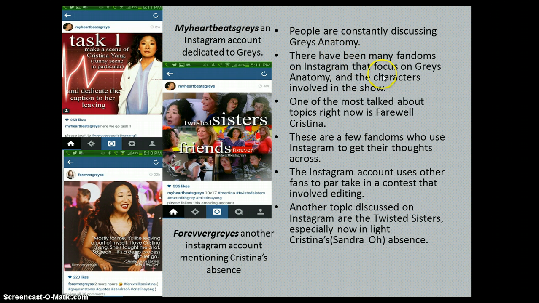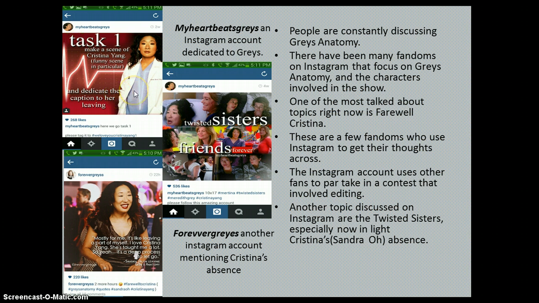So here's a look over here at some Instagram accounts. On the left-hand side is My Heart Beats Grey's, an Instagram account dedicated to Grey's Anatomy. This one that I'm pointing at is actually part of the editing contest. My Heart Beats Grey's is the one that started it, and she said task 1 is making a scene of a Christina Yang funny scene in particular and dedicating the caption to her leaving.